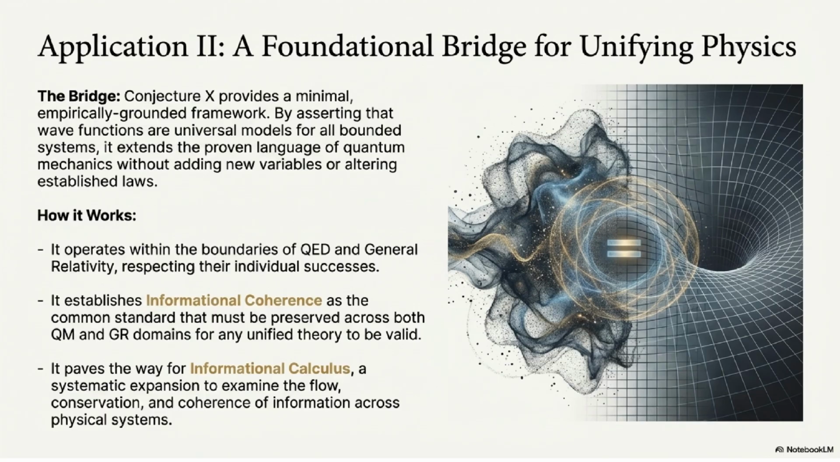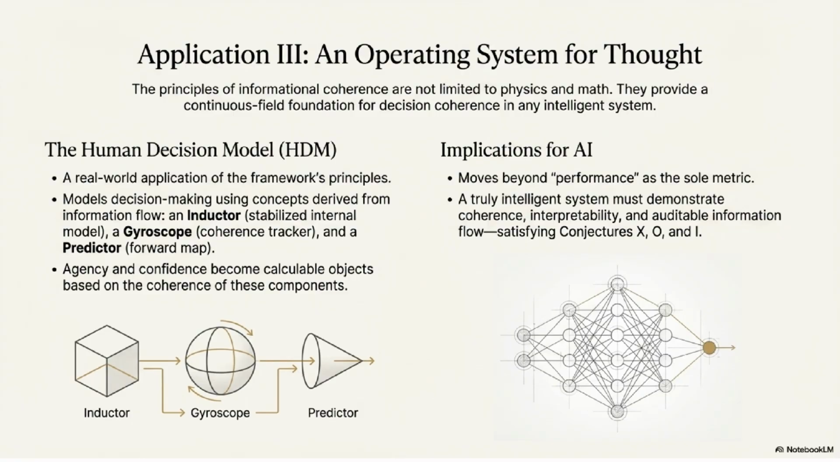Application 3 is an operating system for thought. The principles provide a foundation for decision coherence in intelligent systems, modeling human decisions, and offering implications for truly intelligent AI that demonstrates coherence and interpretability.